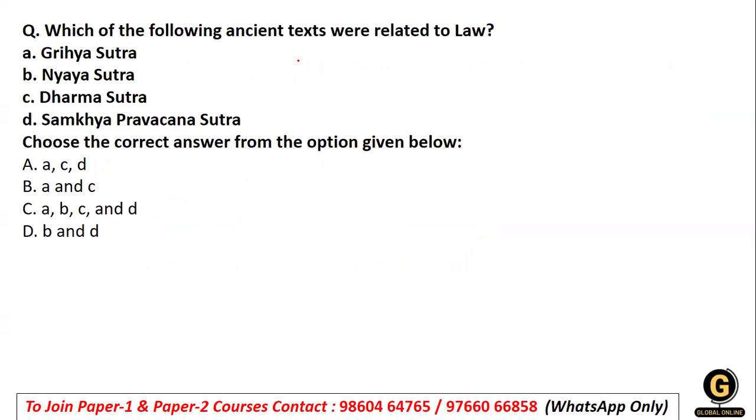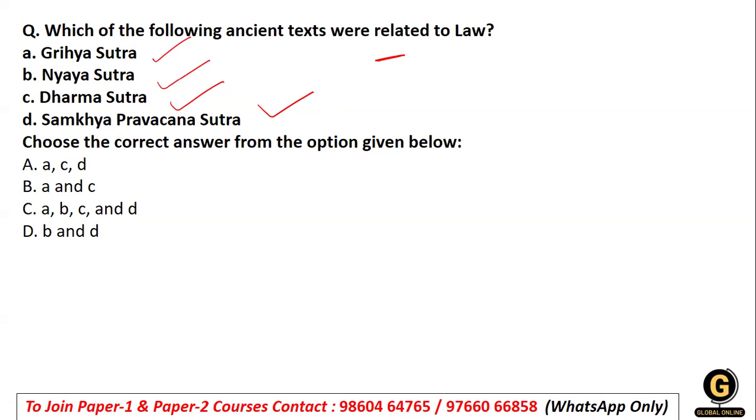Now we have: which of the following texts are related to law? Griha Sutra, Nyaya Sutra, Dharma Sutra, or Sarvapaccha Sutra. So which are the texts related to law? The Griha Sutras deal with the home, right? Dharma Sutra talks about religion. Nyaya Sutras talk about the collection of logic.